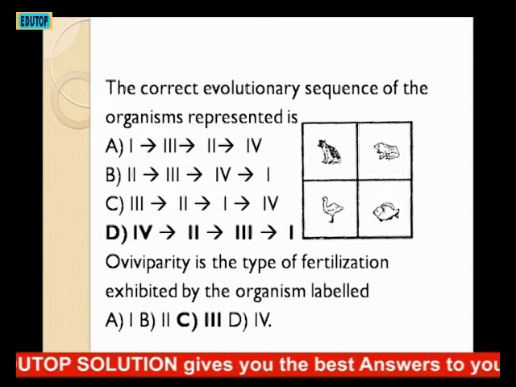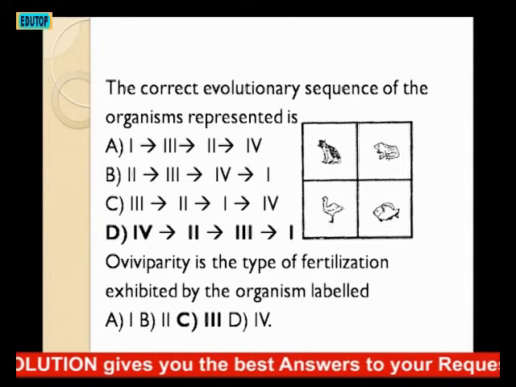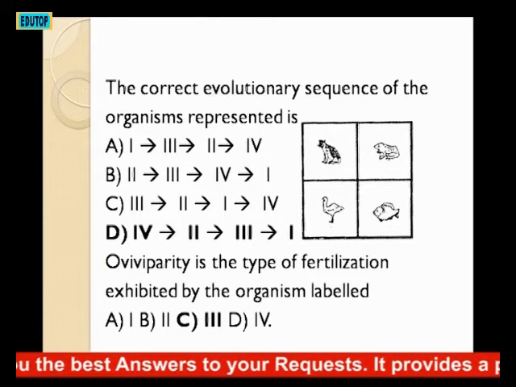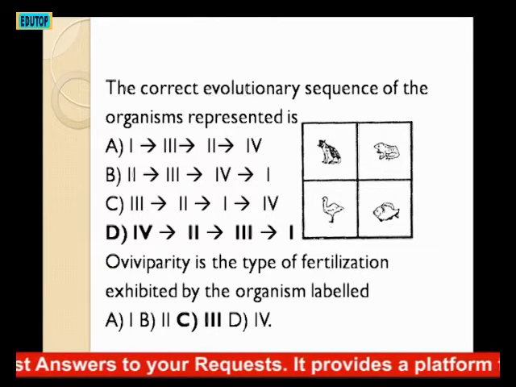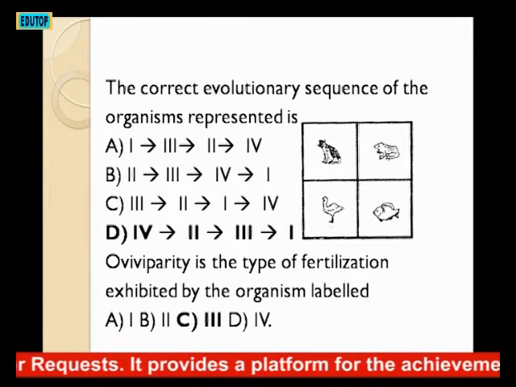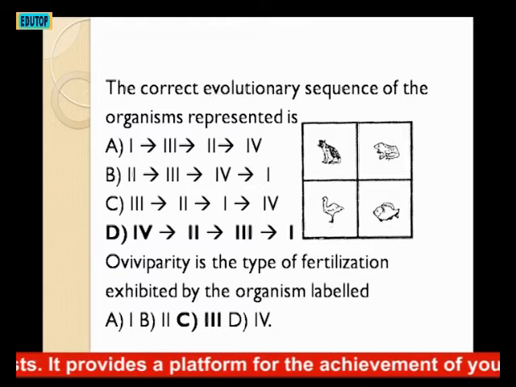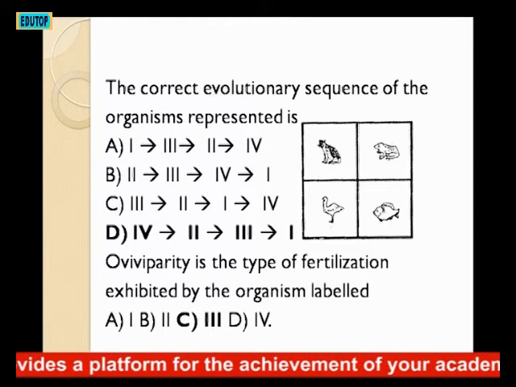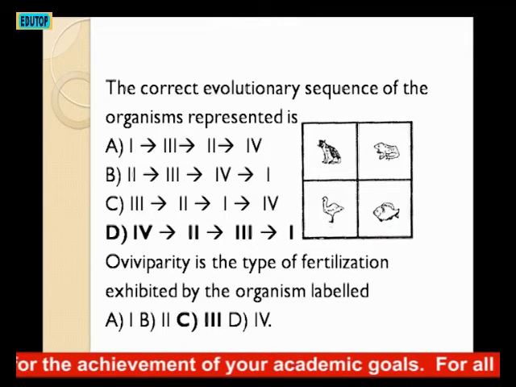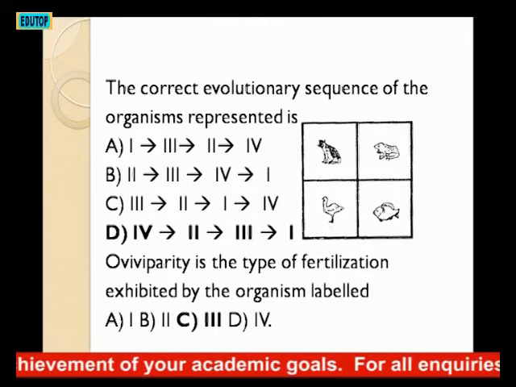The last option says fish to amphibian to bird and then to mammal. Looking at the evolutionary sequence, the answer is D. It's from fish, then amphibians, then birds, then mammals.